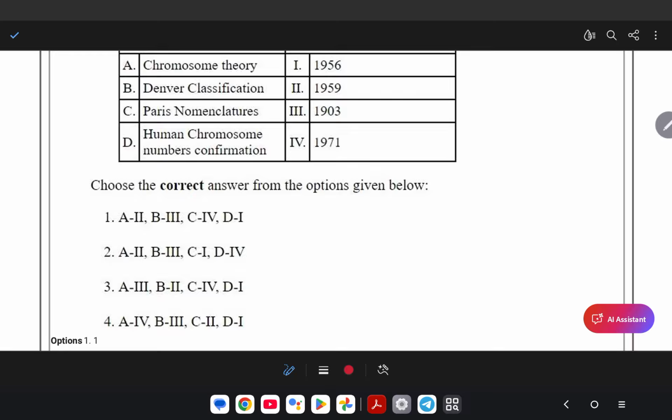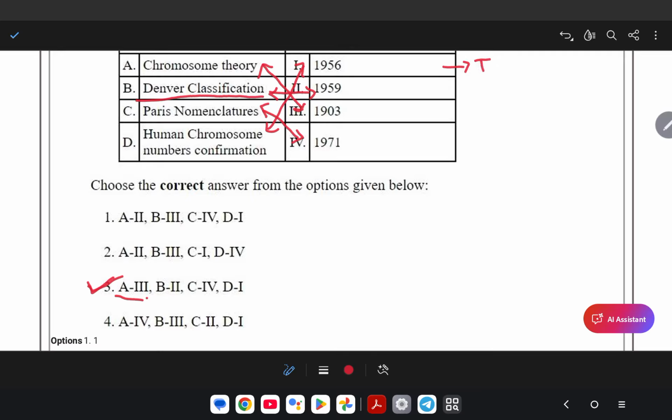Okay, I will tell you later, but first we can match: 1956, and chromosomal theory came in 1903. So first 3, A matches with 3, so we can say the right option is A. Denver classification is very, very important. It was a concept from around 1959. And the last one, the Paris nomenclature, is 1971. And Denver and Tjio, basically 1956.